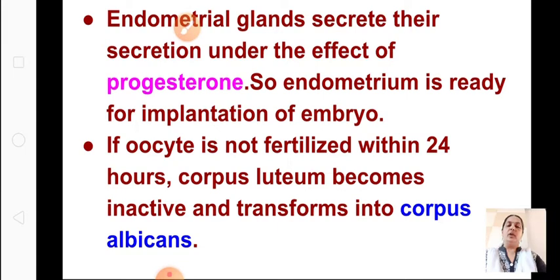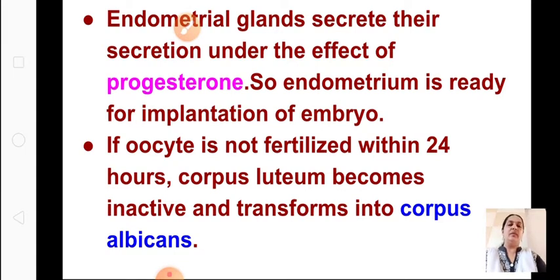So the follicle bursts and the egg is released. If the oocyte is not fertilized within 24 hours, and I told you ovulation means it is in the middle of the term, on the 13th, 14th day, then if the egg is not fertilized with the sperm during that time, it is converted into another substance called corpus albicans.